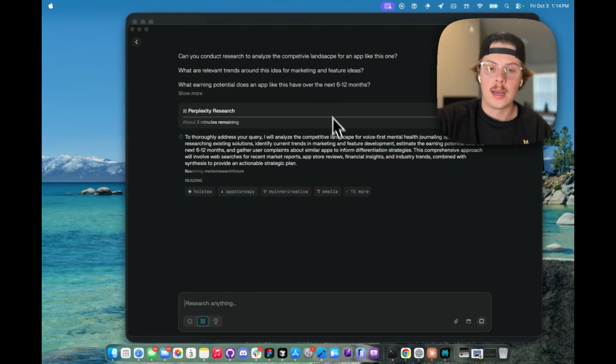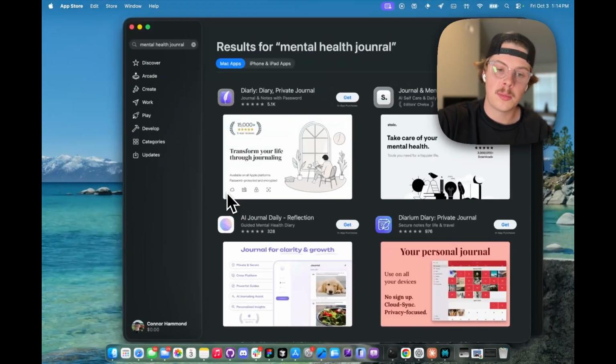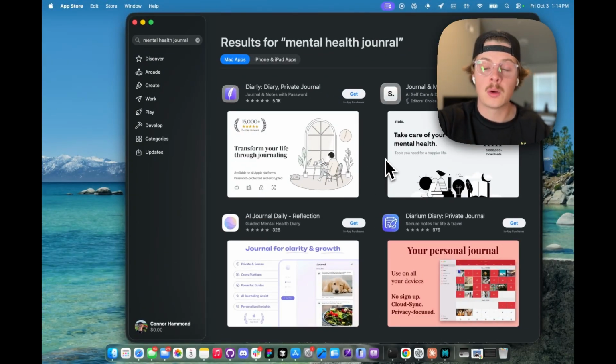One thing you can do while you're waiting for Perplexity to conduct its research is go to the App Store. I'm going to show the Mac App Store just for simplicity's sake, but I would go to the iPhone App Store as we're going to be building an iPhone app and the results are going to be different.